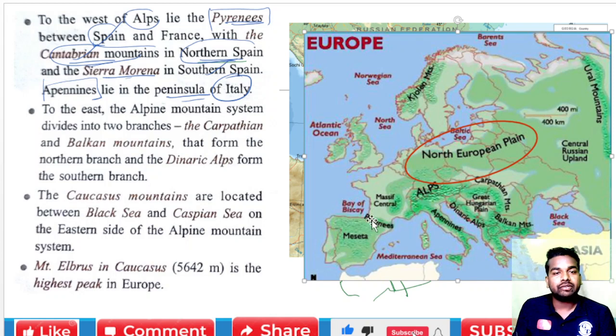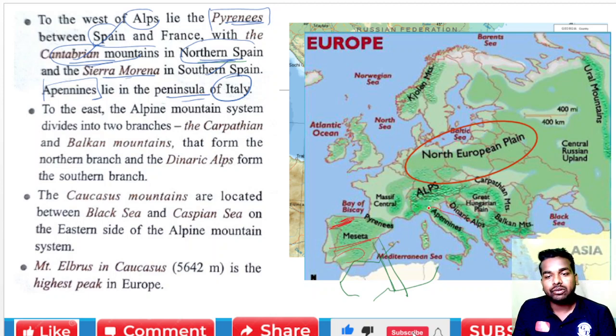The Pyrenees divides Spain and France. Here we find the Cantabrian mountain in northern Spain, and the Sierra Morena in the south. The Apennine lies in the peninsula of Italy. Already we can imagine the map.